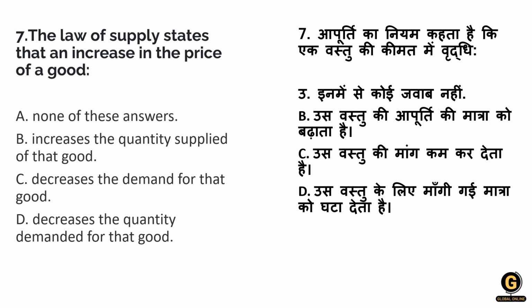Options: none of these; an increase in price increases the quantity supplied of that good. What? An increase in price, and the quantity supplied of that good also increases. Let's look at the options further.